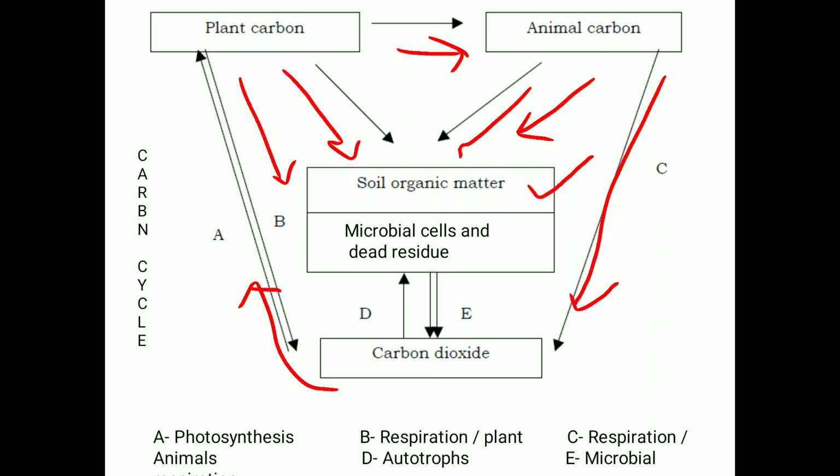That means after the decomposition of plants and animals, whatever carbon is released is mixed with the soil, which helps to make the soil organic matter. That means the carbon enters into the soil organic matter.